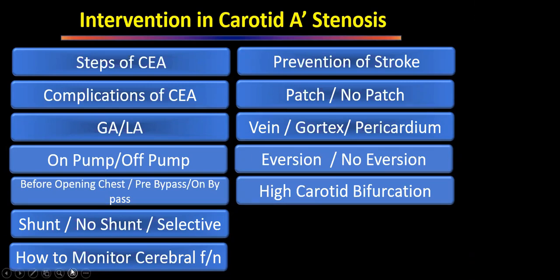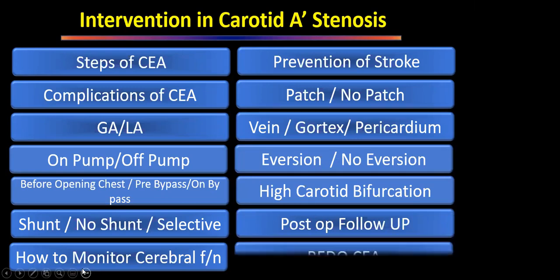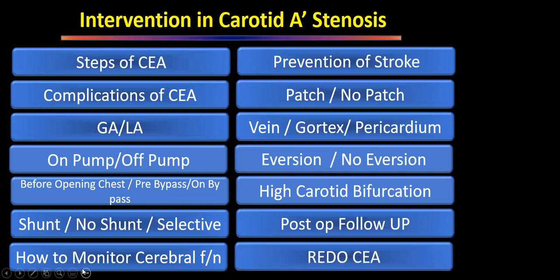Then comes the post-operative results. Post-operative results we have already discussed. Post-operative follow-up: all the patients who have undergone carotid artery stenting will require dual antiplatelet for the first month and single antiplatelet for lifelong. All patients who have undergone carotid endarterectomy will require a single antiplatelet drug for lifelong.